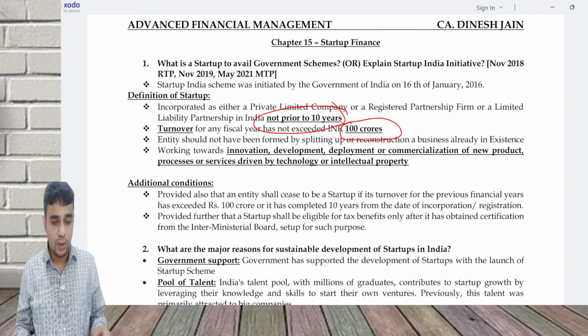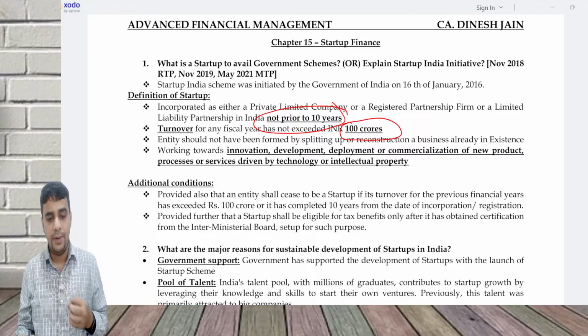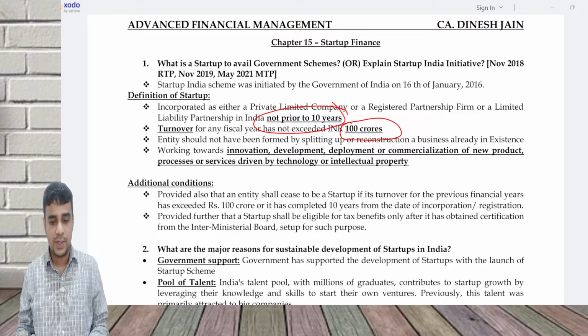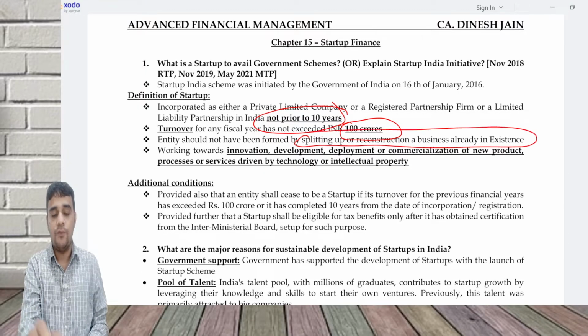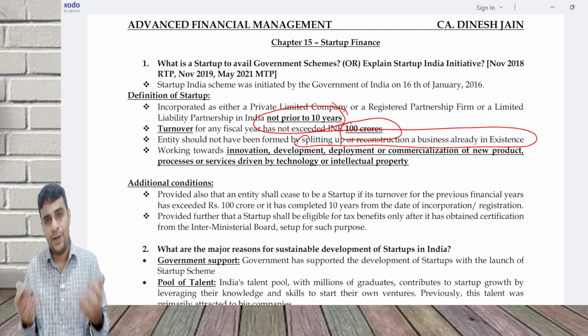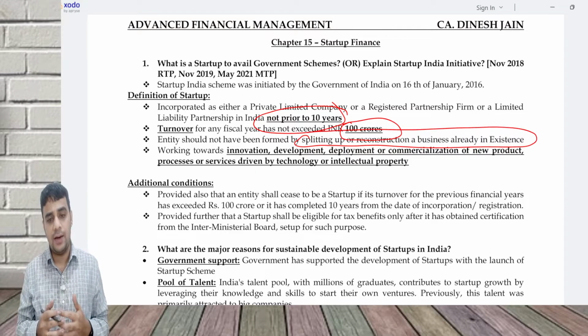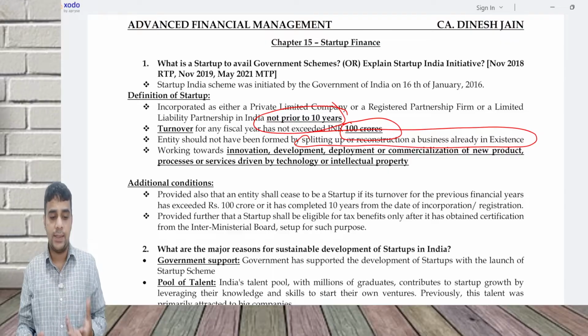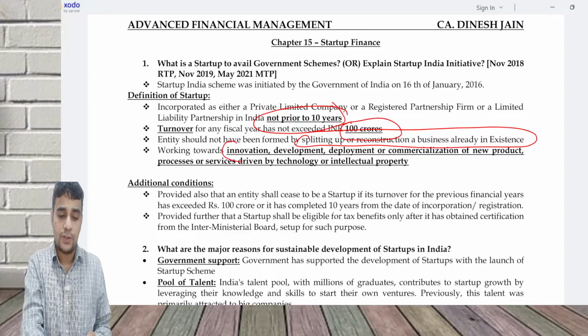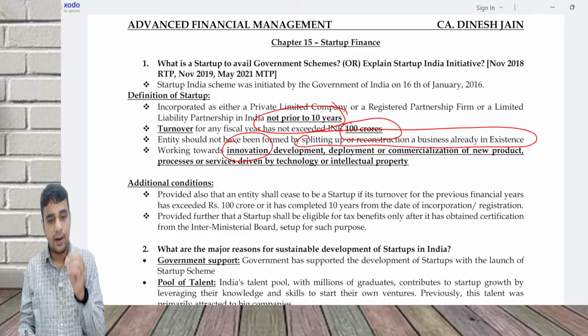Also, we don't want entities to get the benefit by crossing this limit of 10 years, for example, by splitting their business. So entities should not have been formed by splitting up or reconstruction of a business already in existence. These things should not be done by a startup. Without this, the startup should have been formed, and obviously it should work towards something rare in nature. It should work towards innovation, development, and commercialization of a new product, process or service driven by technology or intellectual property. So innovation is the major crux of a startup.